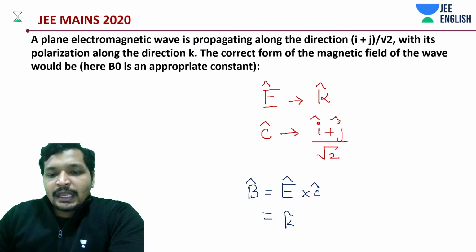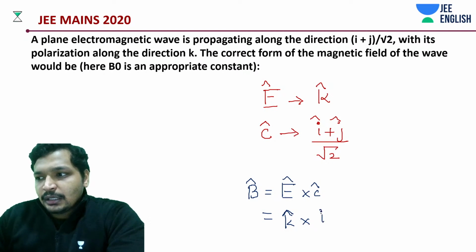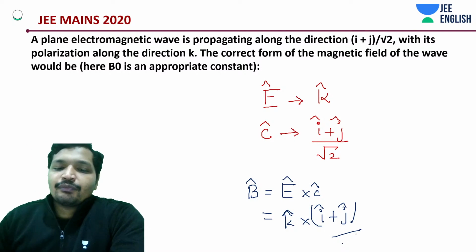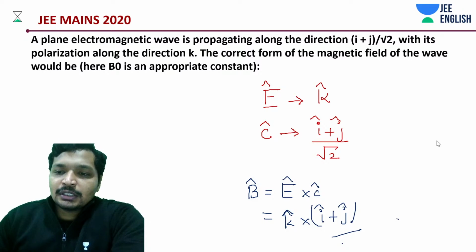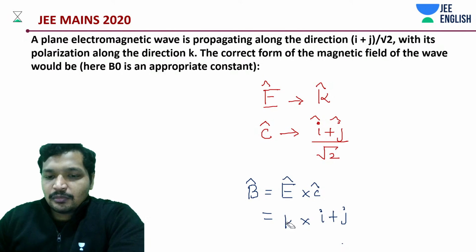This is going to be K cap into I cap plus J cap divided by root 2. Let's write it down neatly because this is the most important step.